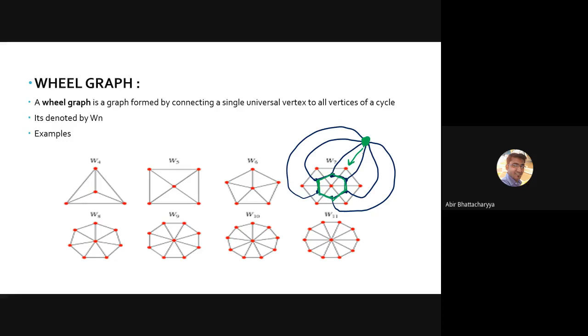Now you need to move this center inside. Once I move this center inside the hexagon, automatically we get W7 again. That's why I told you every wheel graph is a self-dual graph. Sorry, every wheel graph is self-dual.